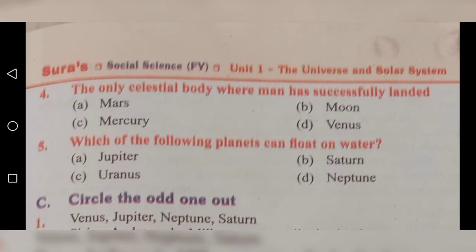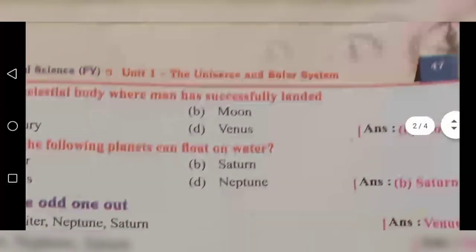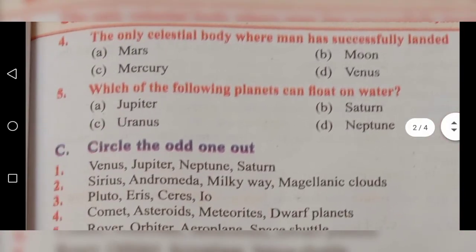Fourth question, the only celestial body where man has successfully landed. Option A. Mars, Option B. Moon, Option C. Mercury, Option D. Venus. Answer is option B, Moon.